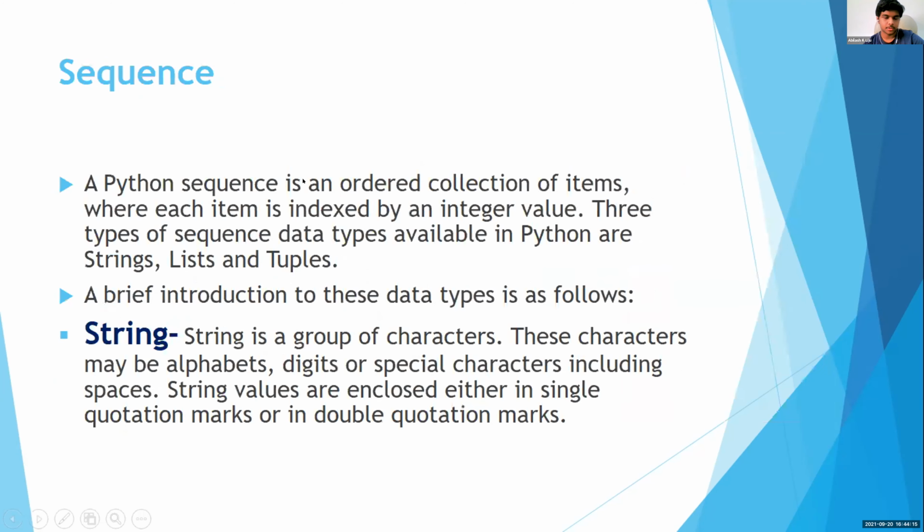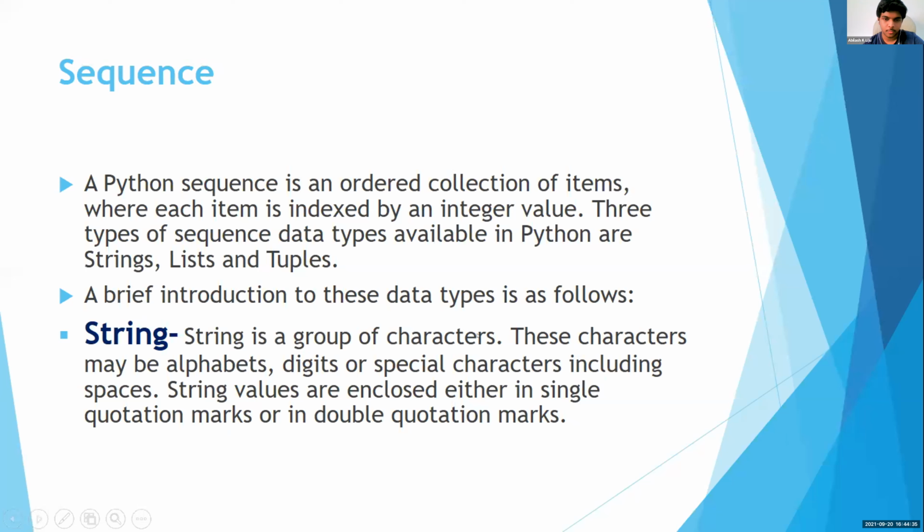And the next one is sequence. A sequence is an ordered collection of items, where each item is indexed by an integer value. We are learning about forward indexing and backward indexing. The three types of sequence data types available in Python are strings, lists, and tuples. A brief introduction to these data types follows.